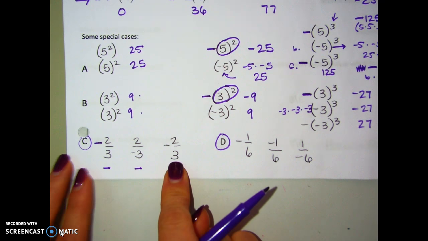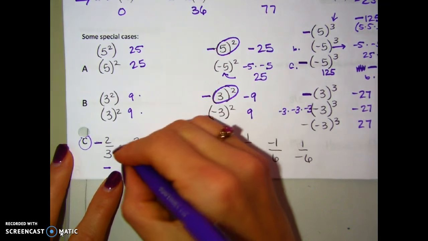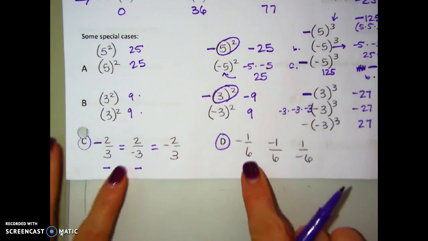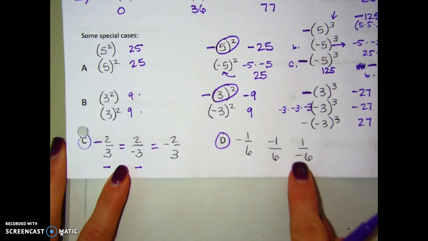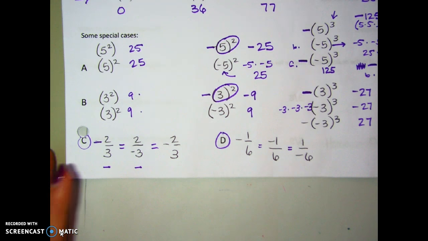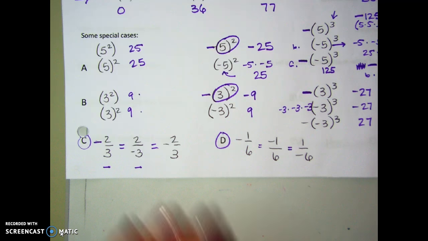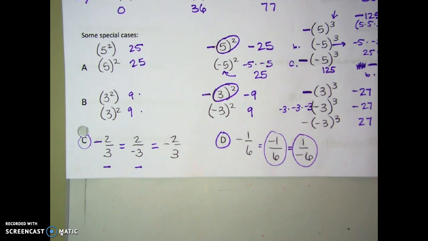All of these are negative 2/3, and they're all equivalent. They're all equal to each other. Same thing here. I can put the negative out front, I can put the negative on the 1, I can put the negative on the 6. They're all writing the same thing. They're all the same value. So don't get confused if you see the negative in different places. This is still just a negative 1/6, and so is this.